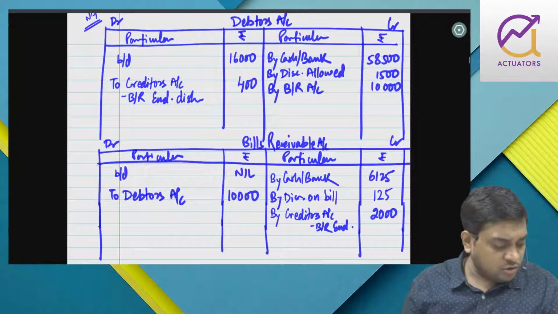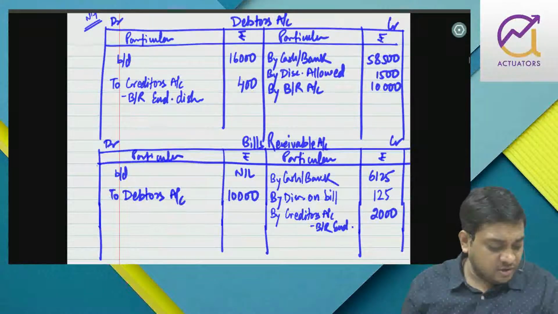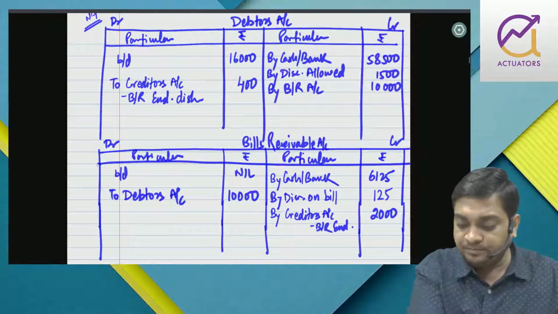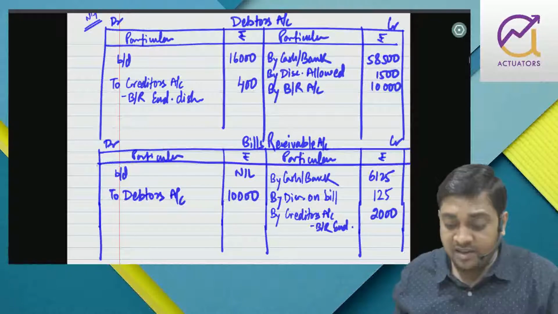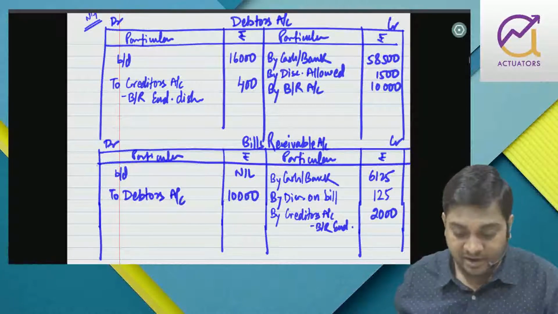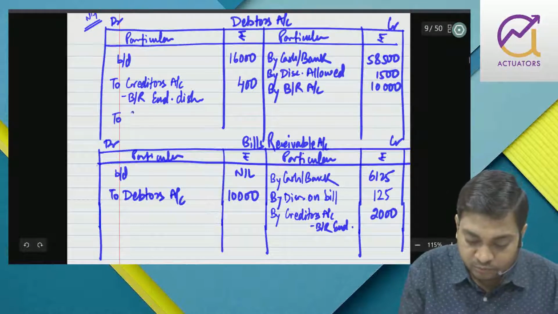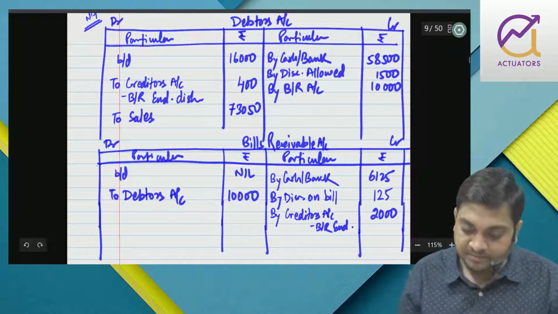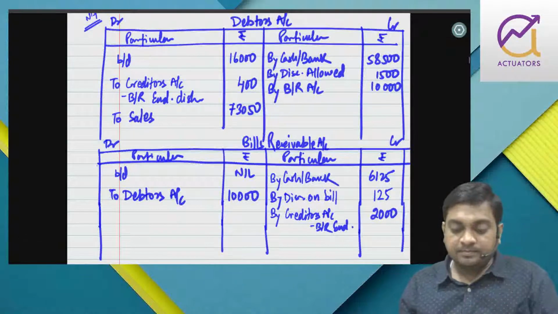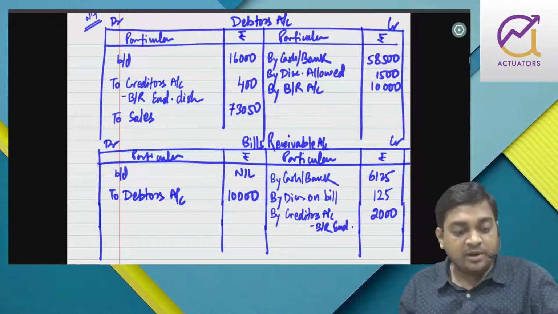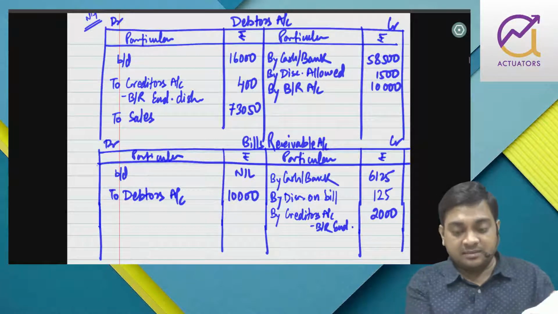And then goods costing 900 were used as advertising. It is not going to affect the gross profit. Any differences for the capital and the provision, we'll calculate later. Right? And further in debtors, you can see that sales is missing, which we have got by preparing our trading account, right? Note number 2. So sales 73,050. That's it. So now we are going to get debtors as our balancing figure.